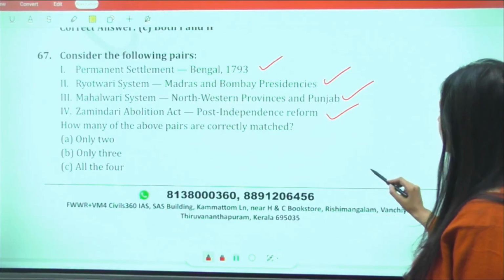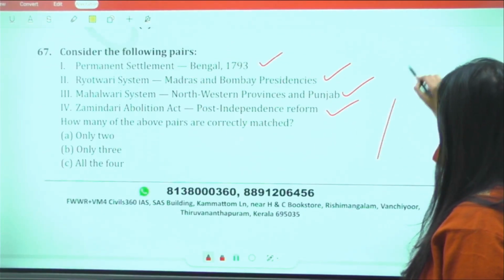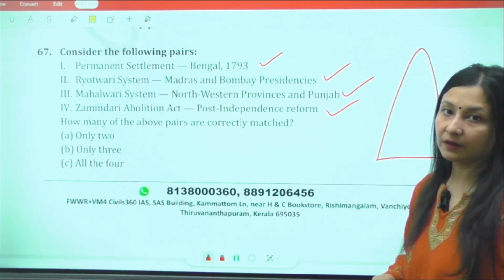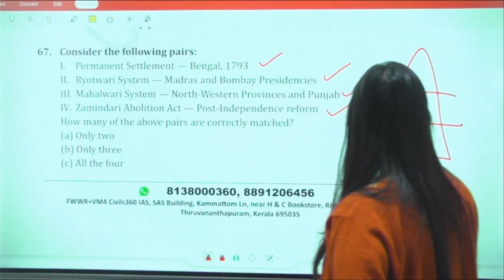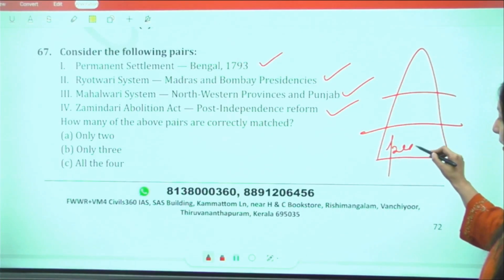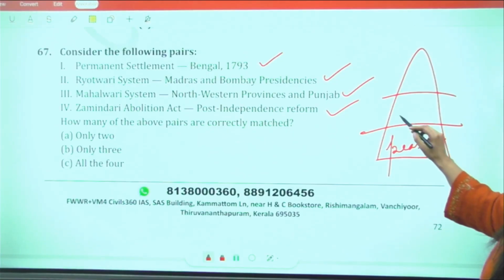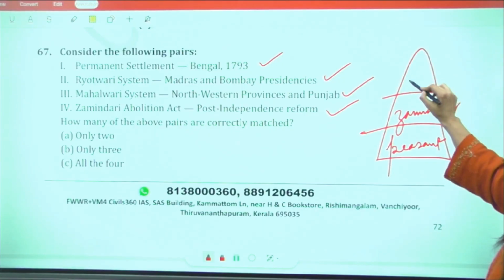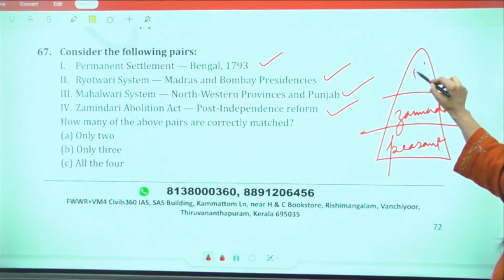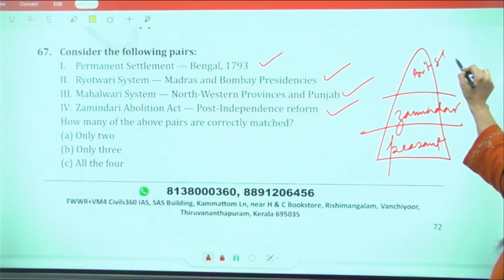So basically, in the permanent settlement, what was happening over here was that it was a three-way system. Okay, there was a peasant at the base who was producing. There was a Zamindar, and there were the British officials, right?